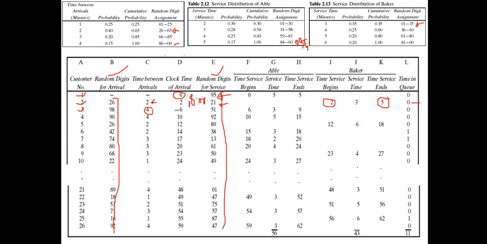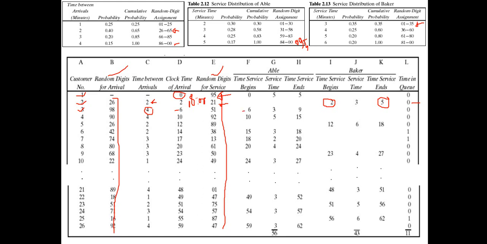So at clock time 6, what happens? Both servers are free now, because Able is serving customer 1 and becomes free at clock time 5, and Baker is serving customer 2 and also becomes free at clock time 5. So when customer 3 arrives at clock time 6, he finds both servers free. Now the simplifying rule: if both are free, then the customer will be served by Able. So the service will start with Able.